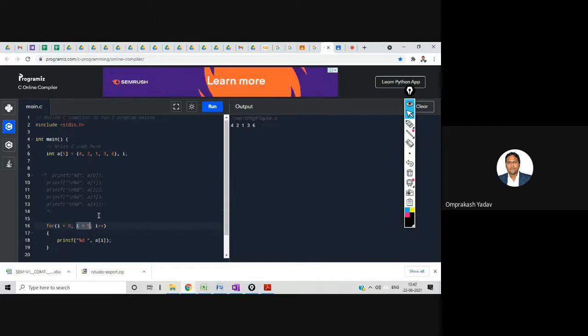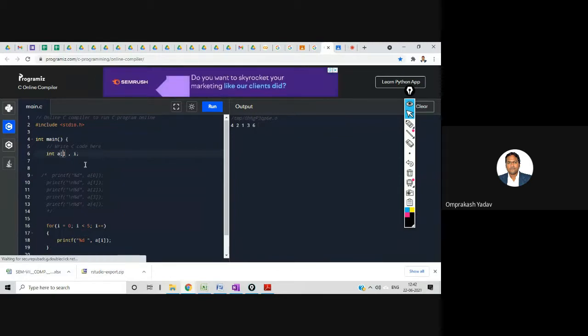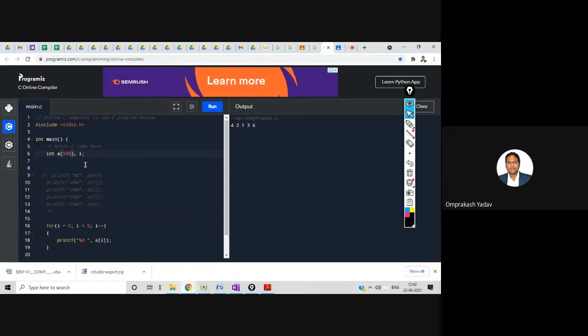Now what we will do, we will declare the array and we will ask the number of elements from the user, and we will also ask for all those elements, right? So everything we will do from the user. First of all, I don't know how many elements the user may tell to enter, right? So from my side, I'll just take a of 100, let's say. I'm assuming that the user will not tell me to enter 200 elements, right? So from my side, I've made the arrangement for 100 elements.